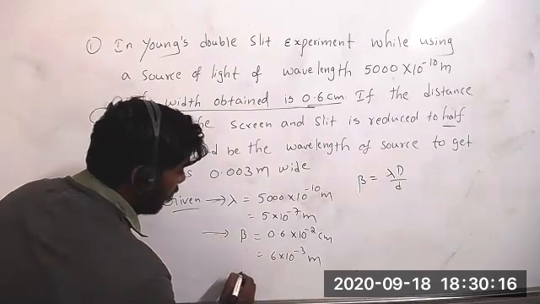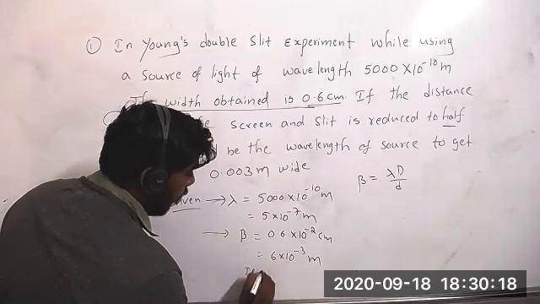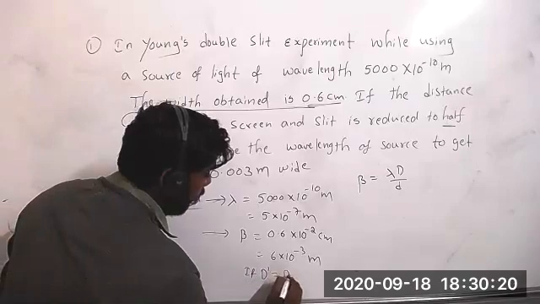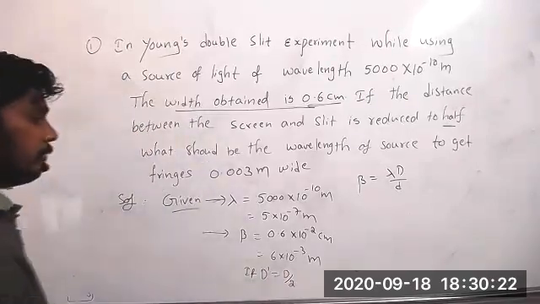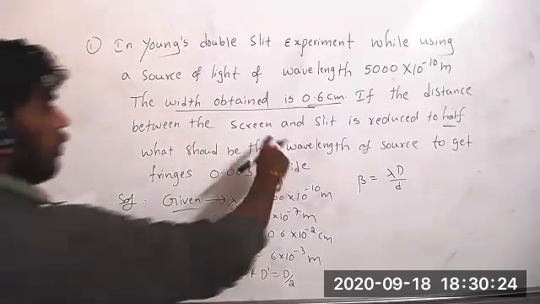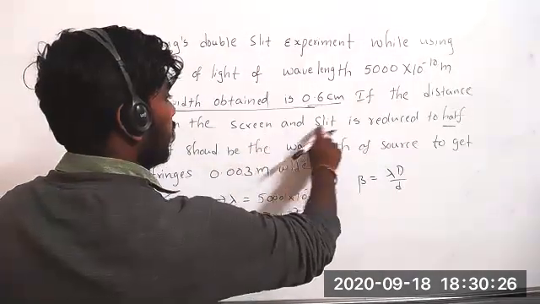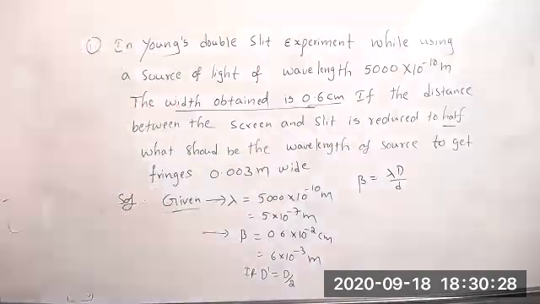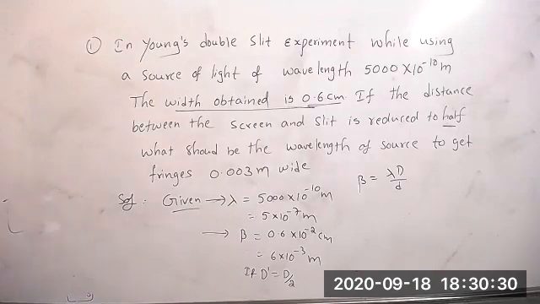Now here, D dash equals D by 2, because the distance between screen and slit is reduced to half. Then what will happen?